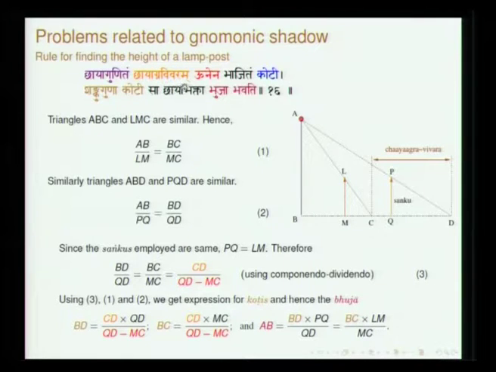Then chayagra vivaram, chayagra is the tip of the shadow, vivara is separation. So, if you consider these two shadows, basically it represents CD. So, C is one chayagra and D is another chayagra. So, chayagra vivaram basically is CD. Chaya gunitam chayagra vivaram